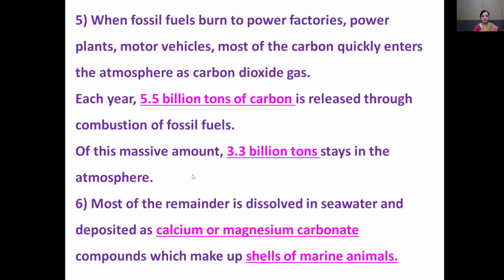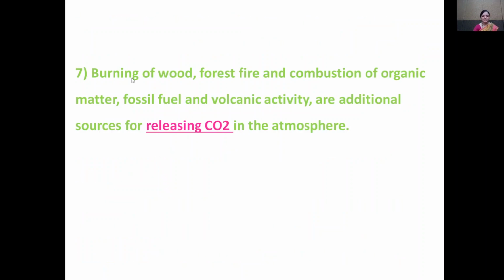Of the massive amount, 3.3 billion tons stay in the atmosphere. Most of the remainder is dissolved in the seawater and deposited as calcium carbonate or magnesium carbonate compounds, which make the shell of the marine animal. The burning of wood, forest fires, consumption of organic matter, fossil fuel, and volcanic activity are the additional sources for releasing CO2 in the atmosphere.